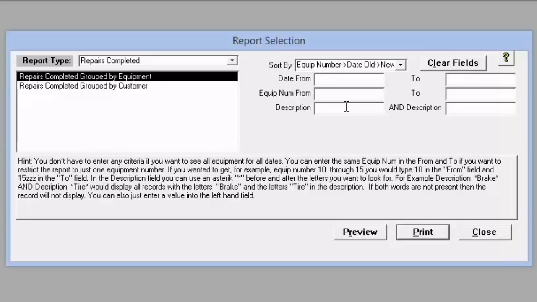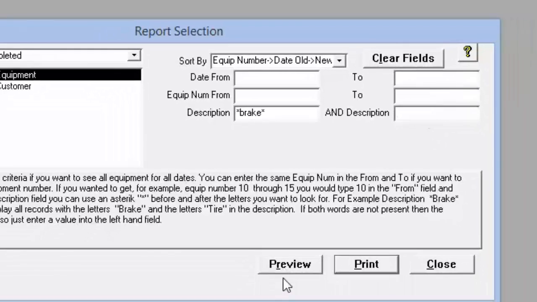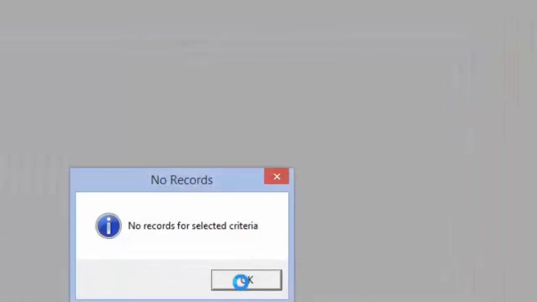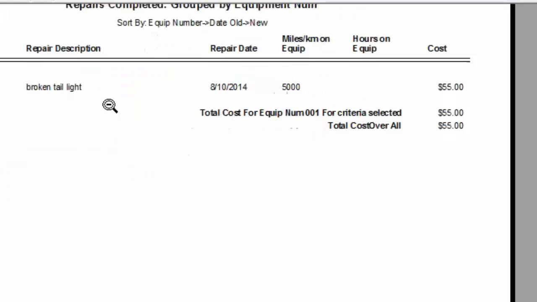For example, if we wanted to put the word brake in for brake lights, or brakes, for example, if you wanted to see all your costs for brakes, you could do that by using an asterisk as a wildcard. So brake, and then we could just preview that. Oh, no wonder it wasn't showing up, because I didn't use the word brake. Let's go ahead and preview this. You can see I've got the word broken tail light, not brake light.